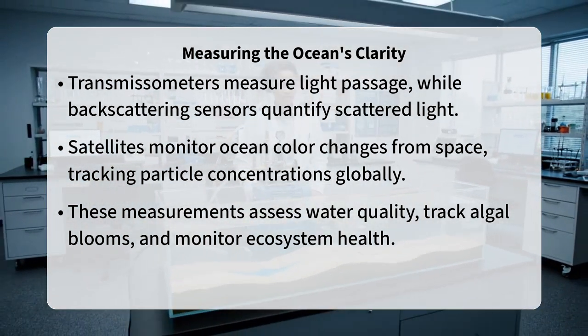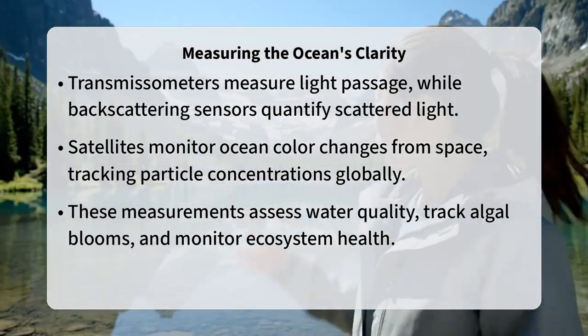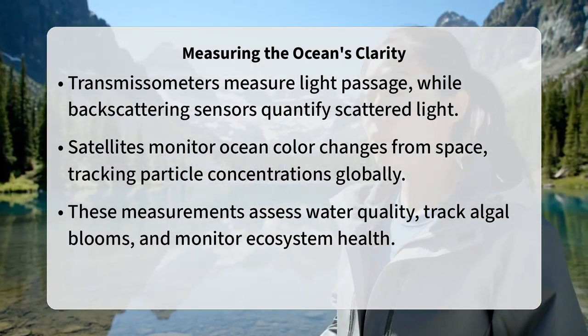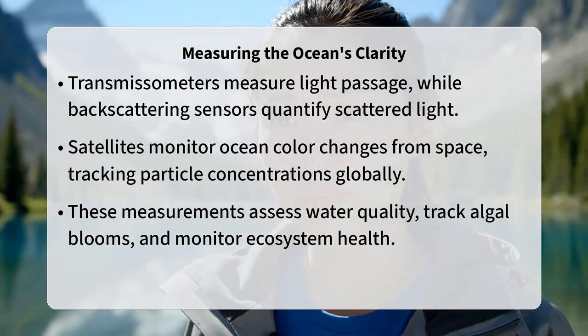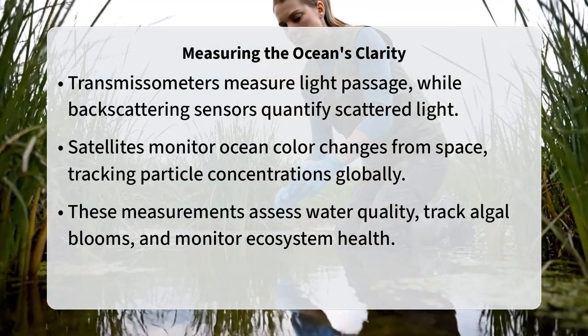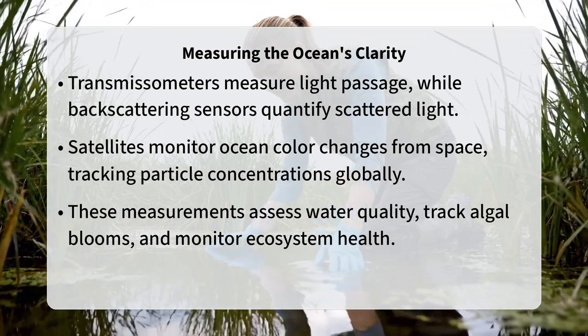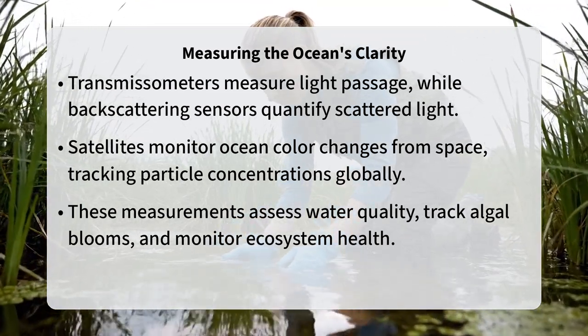particles. Remote sensing satellites also play a crucial role by detecting changes in ocean color from space, allowing us to monitor particulate matter concentrations over vast areas and track phenomena like algal blooms or sediment plumes from rivers.